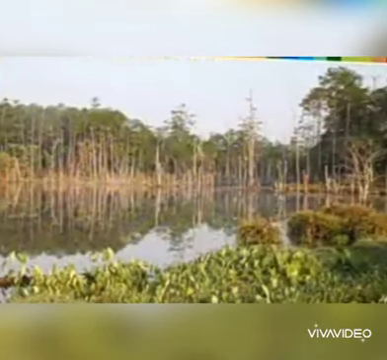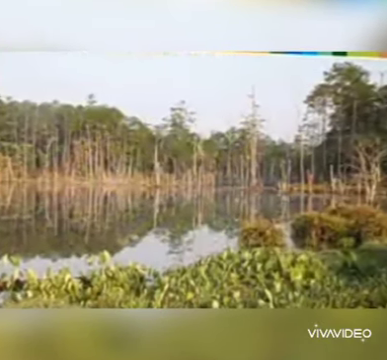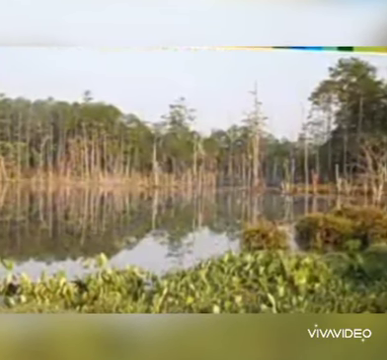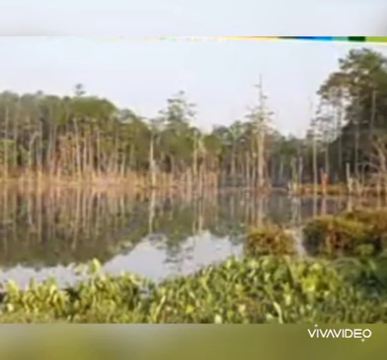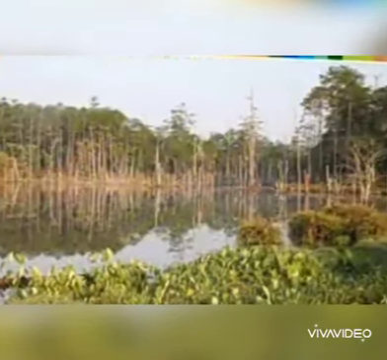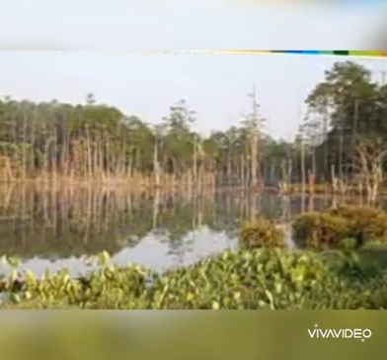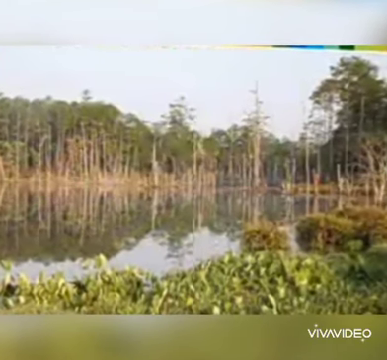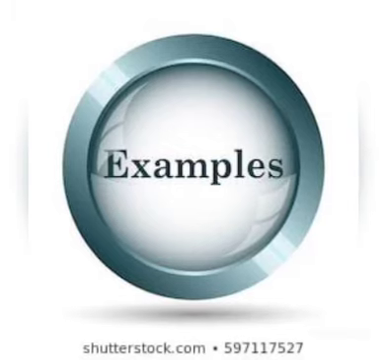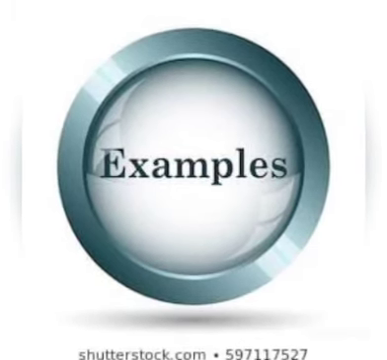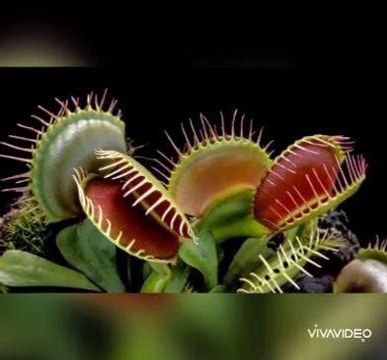In order to obtain additional nutrients, they trap insects. So these types of plants prepare their own food, but to take additional nutrients, they eat insects. Those plants are called insectivorous plants. Examples of insectivorous plants are Venus flytrap and pitcher plant.